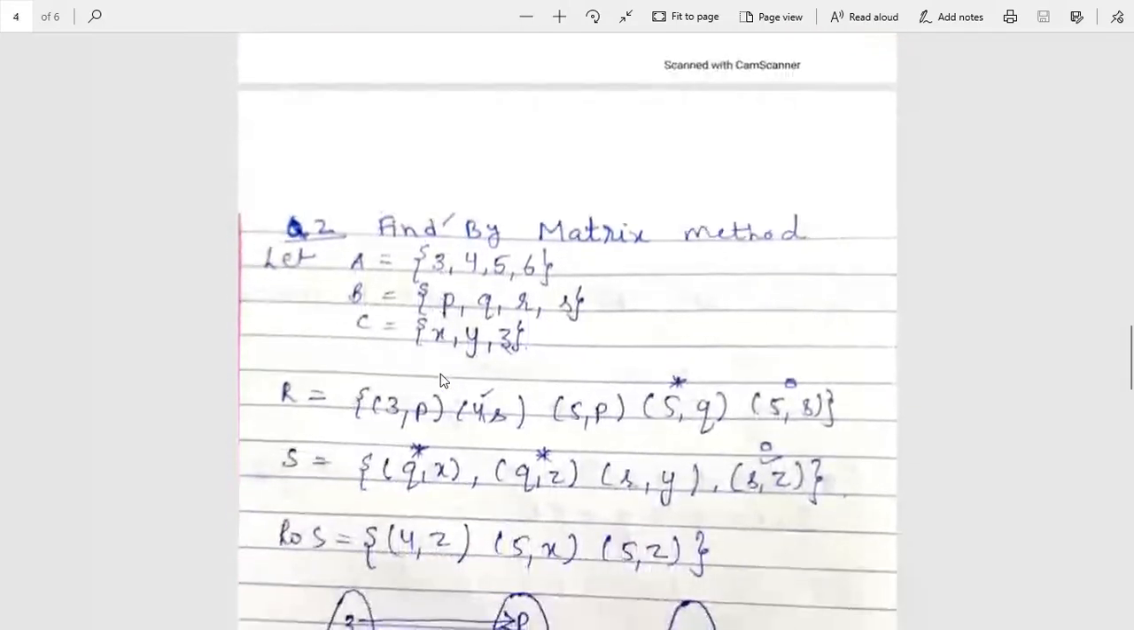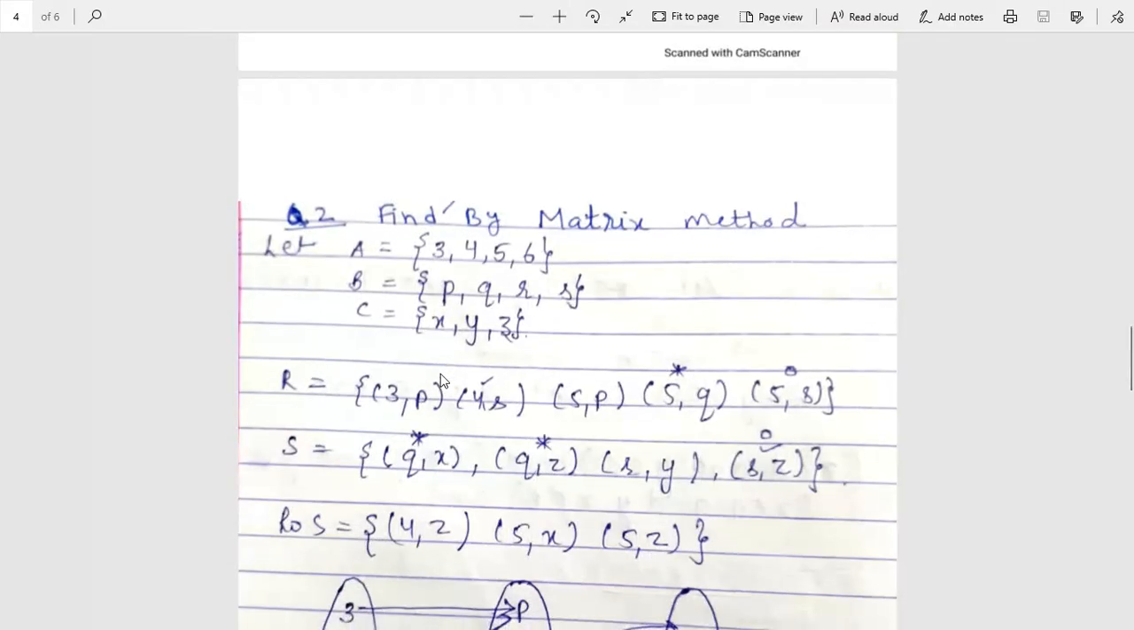Now I will solve the second problem. Find out ROS by the matrix method. Again there are three sets given. A is {3, 4, 5, 6}, B is {P, Q, R, S}, C is {X, Y, Z}. And a relation R is defined: 3P, 4S, 5P, 5Q and 5S. And S is QX, QZ, RY and SZ.